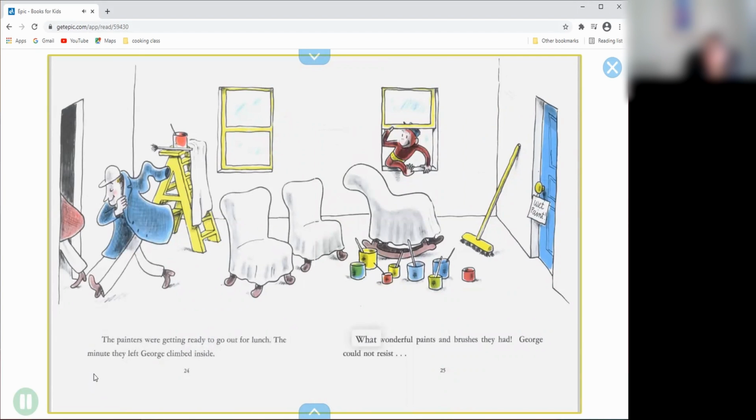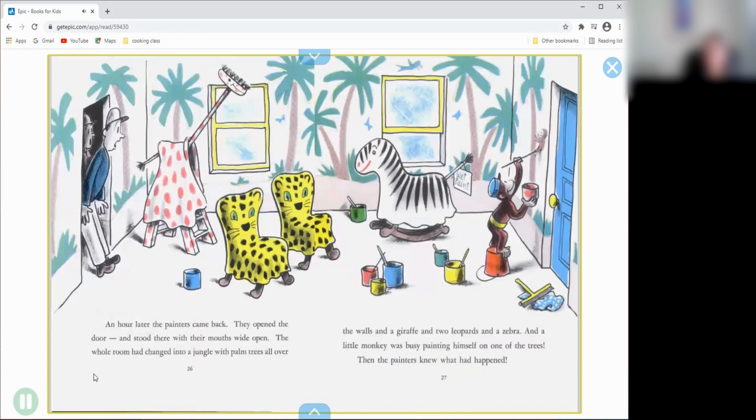Uh-oh. What wonderful paints and brushes they had! George could not resist. An hour later, the painters came back. They opened the door and stood there with their mouths wide open. The whole room had changed into a jungle with palm trees all over the walls, and a giraffe, and 2 rabbits, and a zebra.